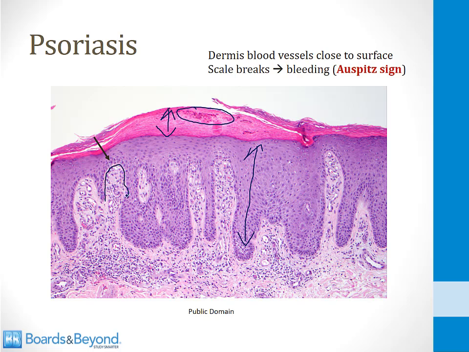And then note at the tip of this black arrow I've shown here how in some places the dermis gets very close to the surface of the skin. The blood vessels in the dermis of patients with psoriasis can become dilated and tortuous. So when the blood vessels are very close to the surface of the skin, for example, in this portion at the tip of the arrow, sometimes a bit of the skin and scale can flake off, and that can lead to bleeding. That's called Auspitz sign, another classic finding in patients with psoriasis. And then finally, note also that in these places where the dermis gets near the surface of the skin, you can sometimes have neutrophils migrate outward, and that can lead to the formation of the Monro abscesses that we talked about in the last slide.